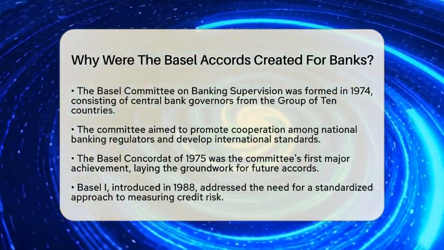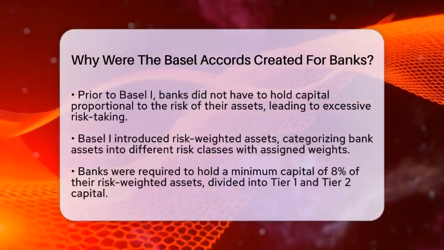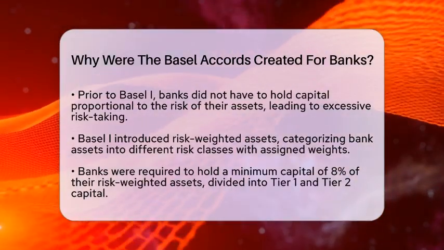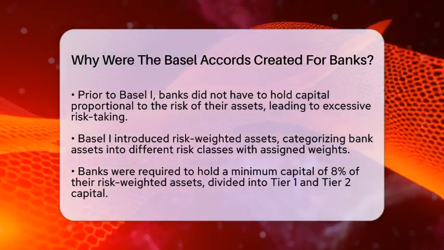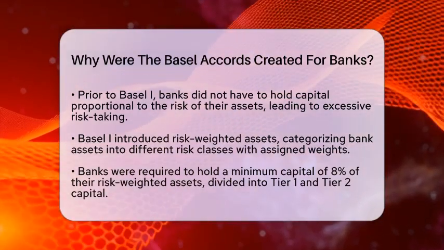Basel I introduced the concept of risk-weighted assets. This categorized bank assets into different risk classes with assigned weights. For instance, government debt from stable countries received a 0% risk weight, while private sector loans had higher weights.